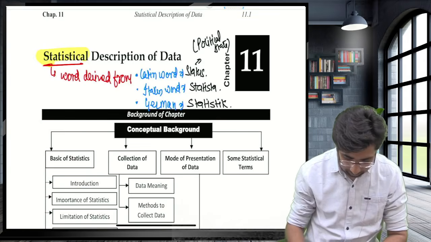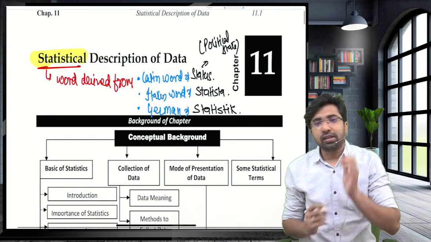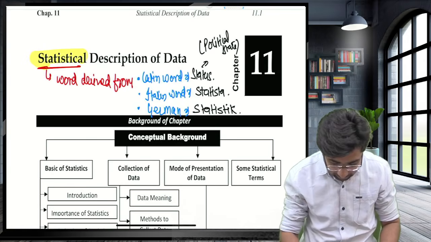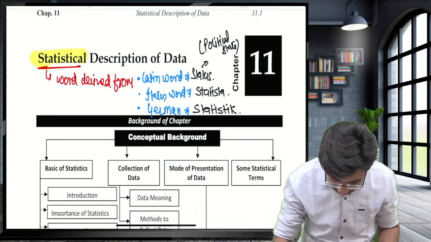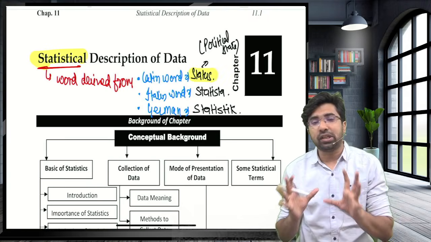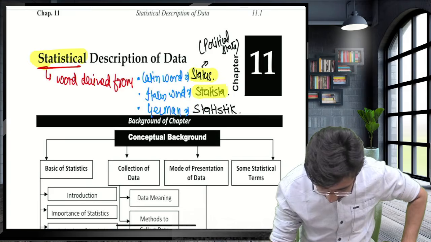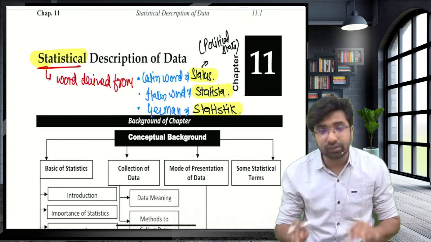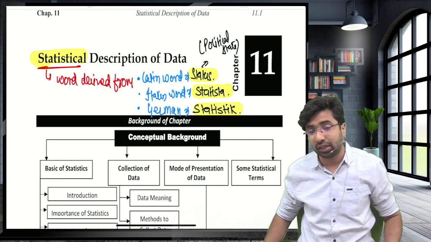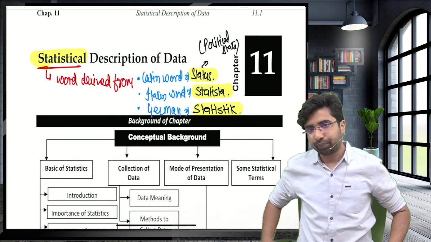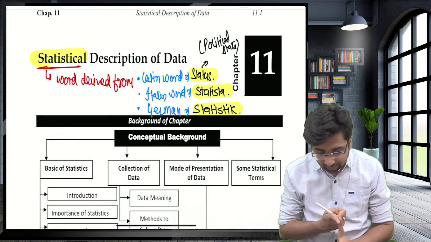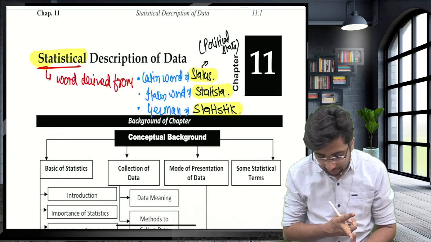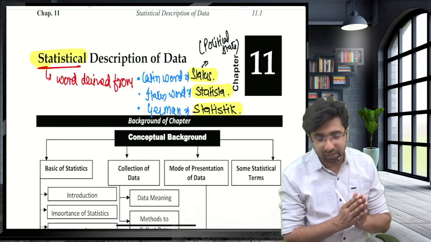Guys, first of all, you have to write down: statistics has been derived from the Latin word, and the Latin word is status, which means political state. The Italian word is statistica, and the German word is statistik, not statistics. So the German word is statistik, the Italian word is statista, and the Latin word is status.